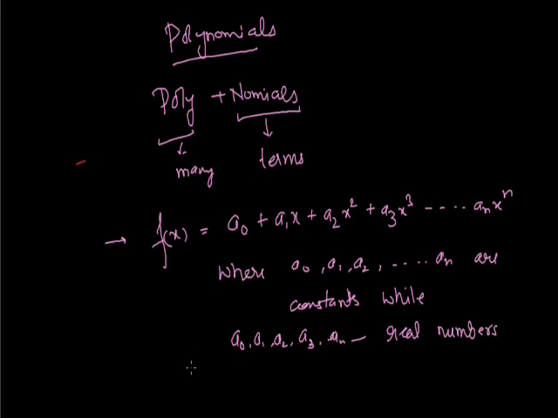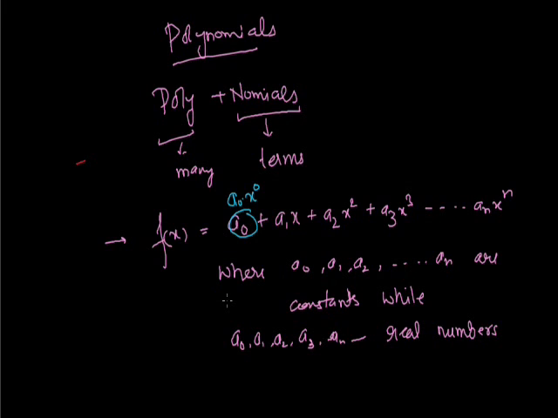As we move further, we are looking at different powers of x. Here a0 can also be written as a0 into x to the power 0. So in every different term we have a different power of x: x to the power 0, x to the power 1, x square, x cube, till x to the power n.